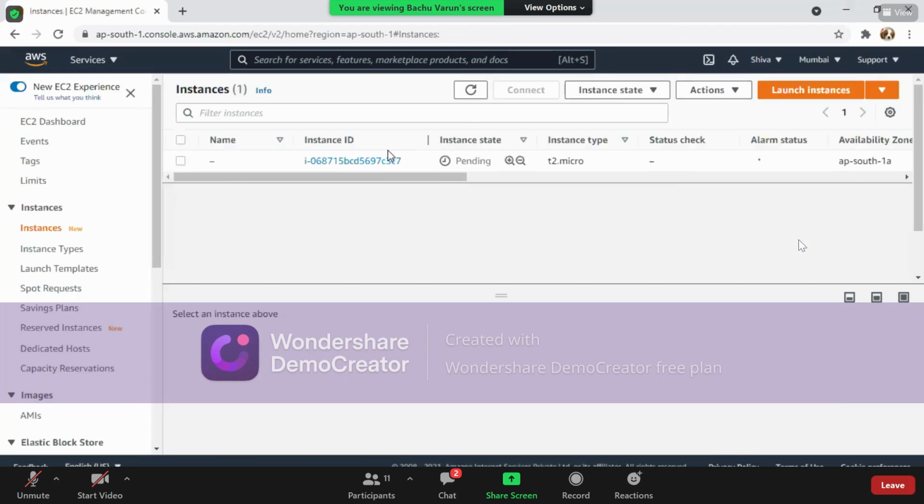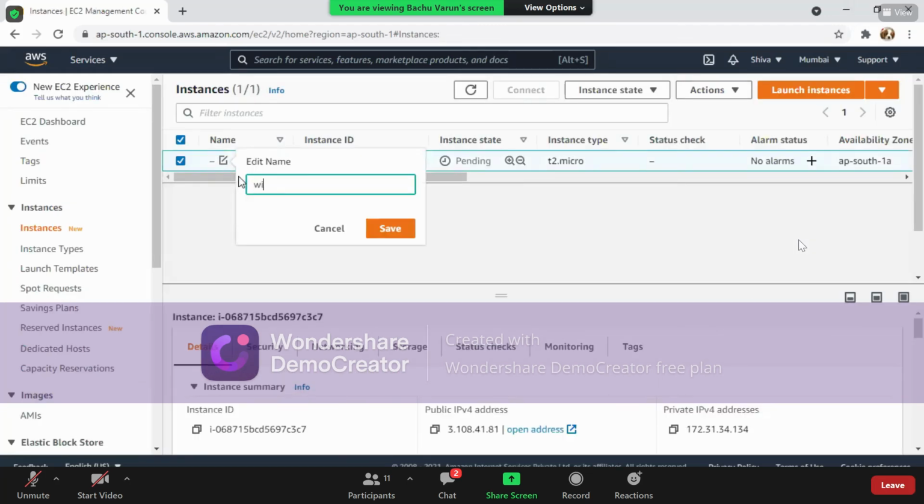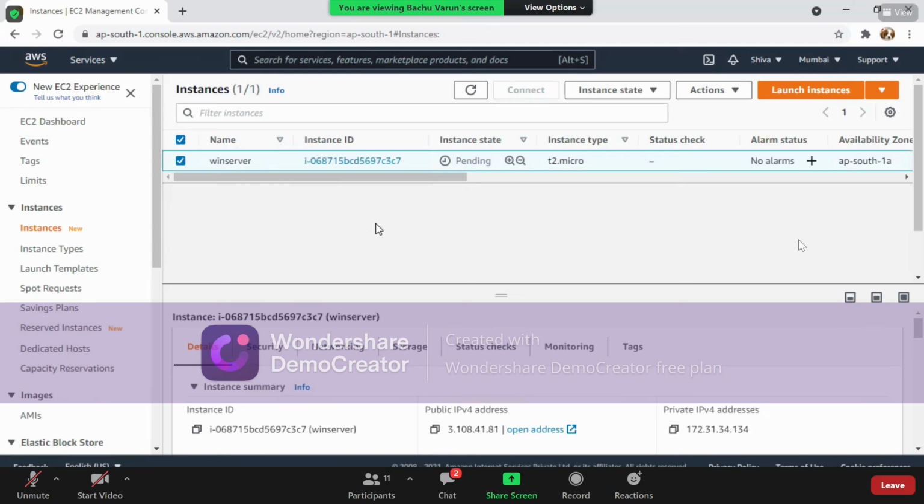Finally, view instances. Now you can see there is an instance with us. So there is a name for it. I'm providing a name as Win Server. Remember, we are providing a name as Win Server. Now let us wait till this instance state is running. As of now, we started this instance, and it is in a pending state to start.